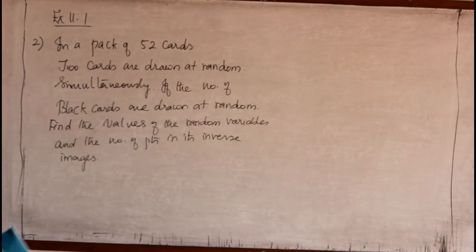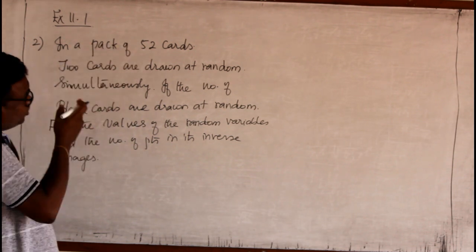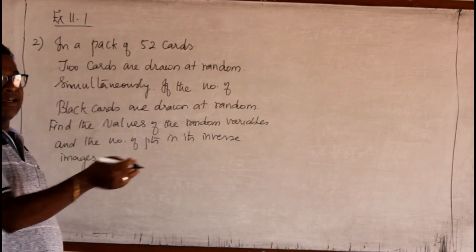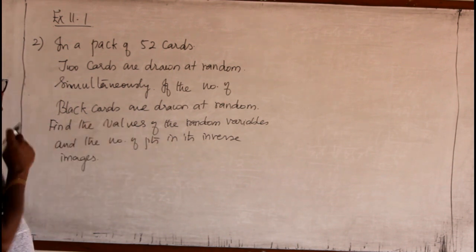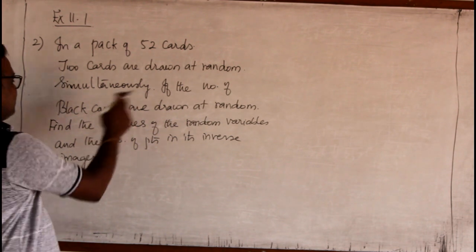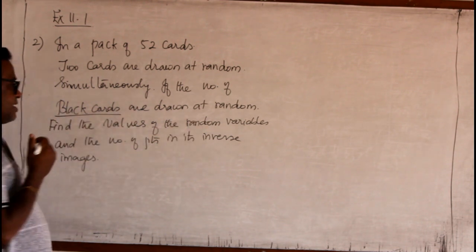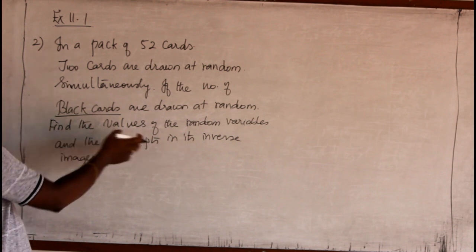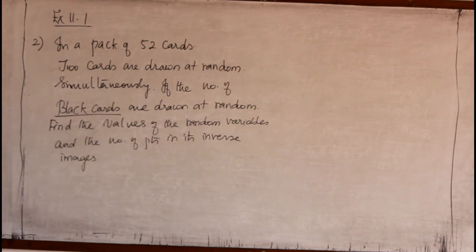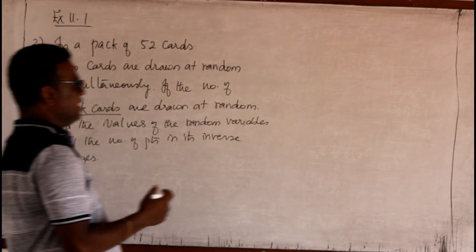So, we know there are 52 cards in the pack. Half, 26 cards, will be of red color and 26 cards will be of black color. So, 2 cards are drawn at random. If the number of black cards drawn is taken, that means if I choose 2 cards and the 2 are black, then it is a success for us. Then I have to find the random variable and also the inverse images. Now listen here.